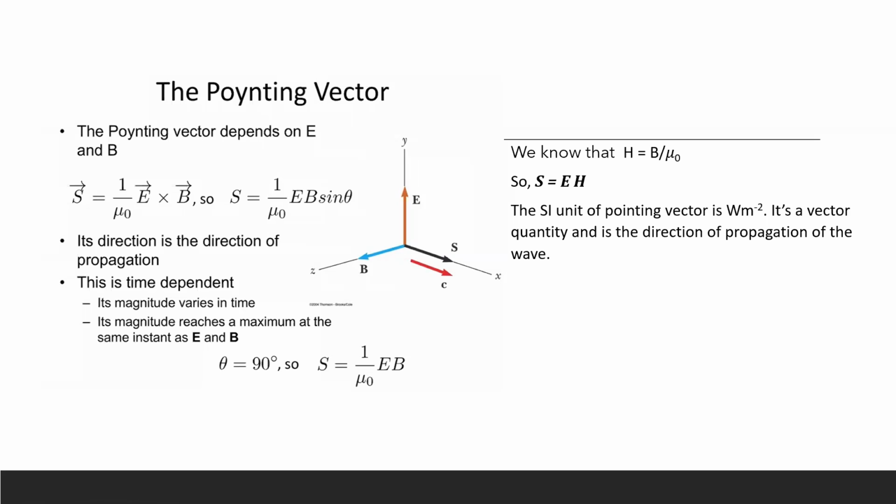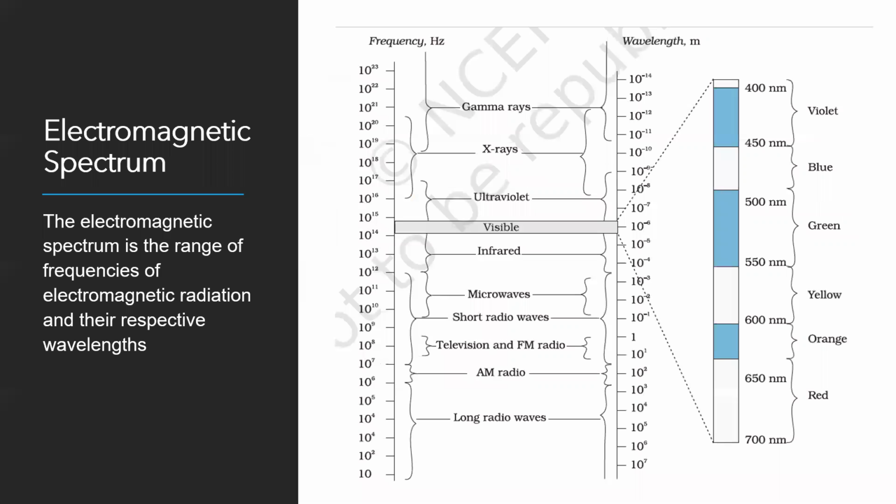So what is a Poynting vector? If you are asked what a Poynting vector is, who can tell me? You can tell that Poynting vector is a vector that is in the direction of propagation of the wave, and it is defined as S is equal to 1 by mu naught E cross B. Or in other words, vector S is equal to E cross H. B by mu naught can be expressed as H. Okay, is this clear to you? Yes, teacher.